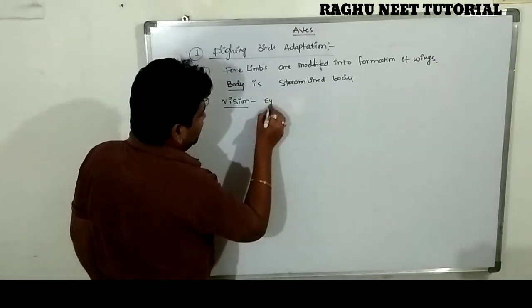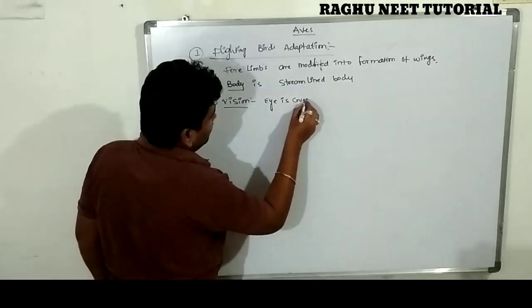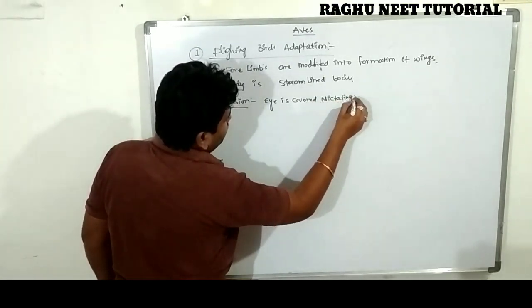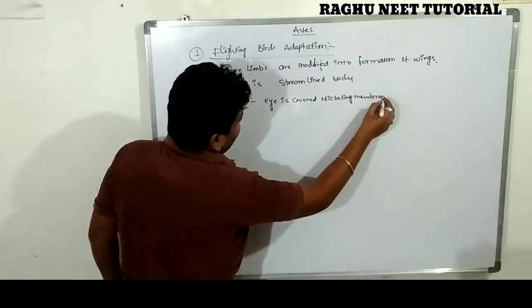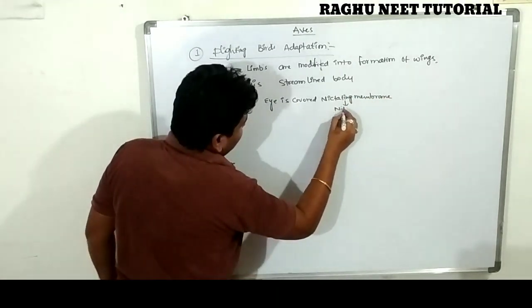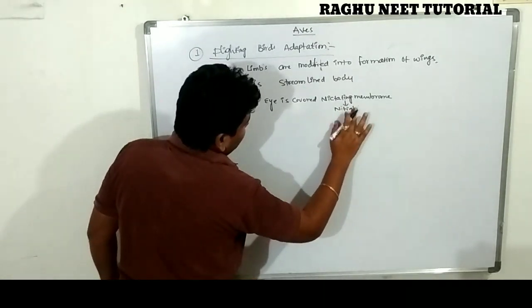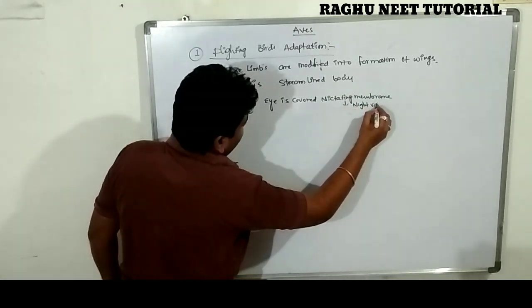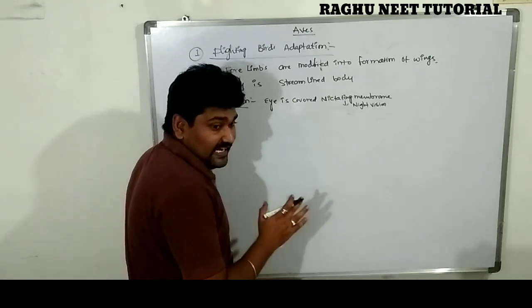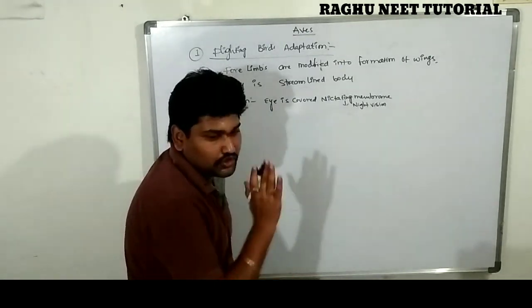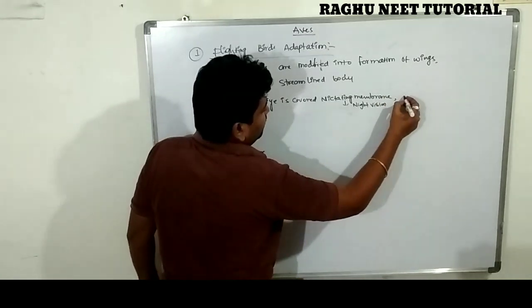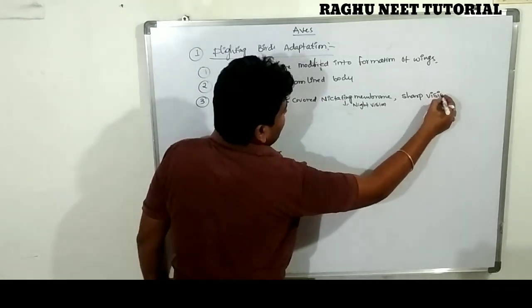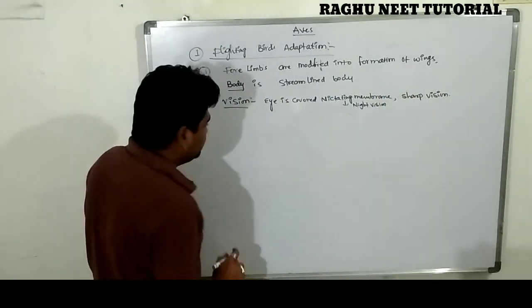The eye is completely covered by a nictitating membrane for night vision. So during the night they also see very sharply, and in day conditions they also have very sharp vision. It is the third adaptive character. Clear?